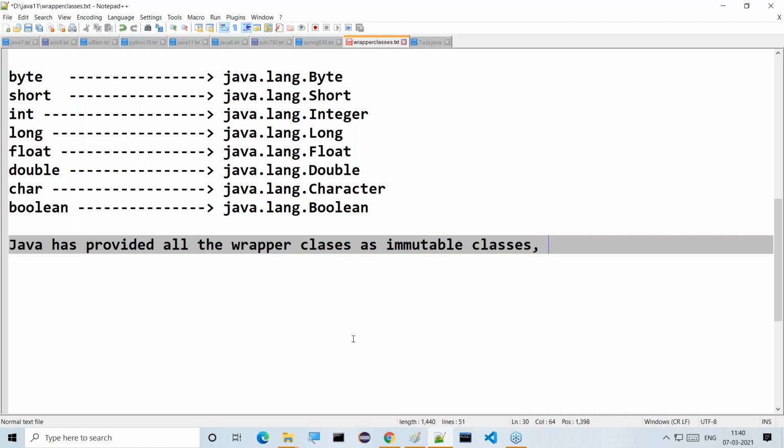This is called an immutable object. But what is a mutable object? A mutable object is a Java object that allows modifications directly on its content. So this is the meaning of mutable objects.